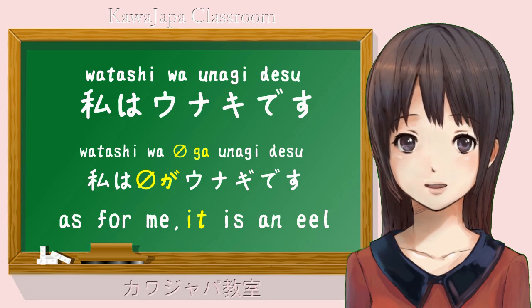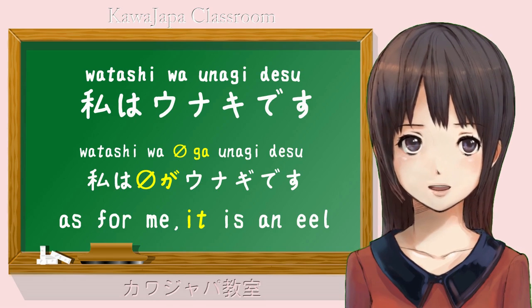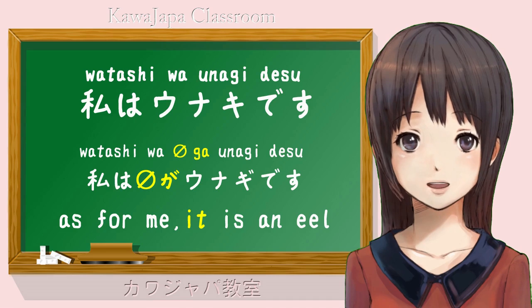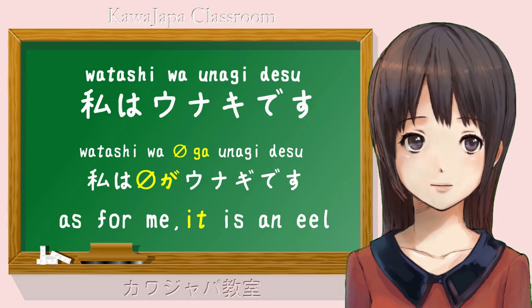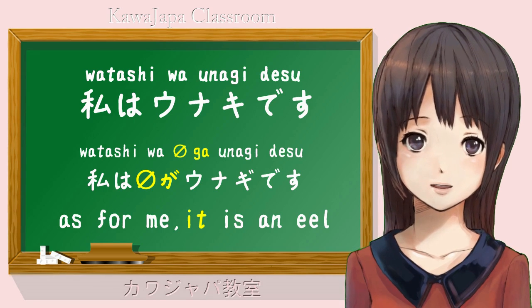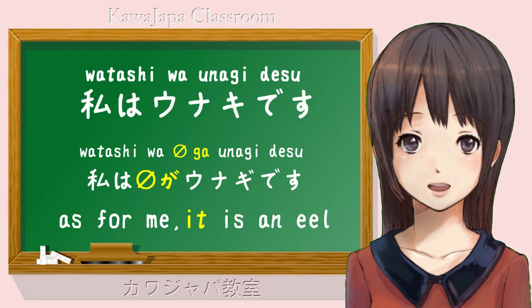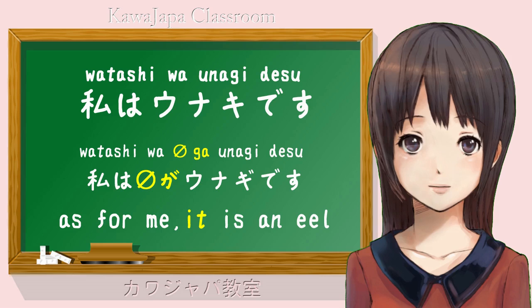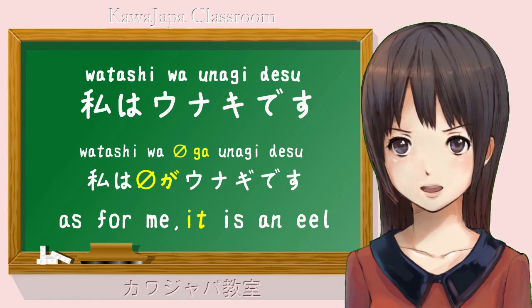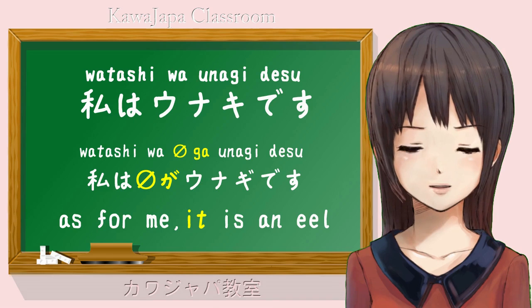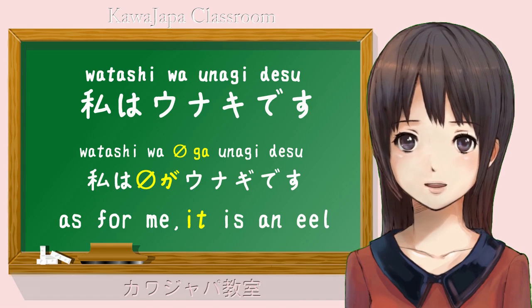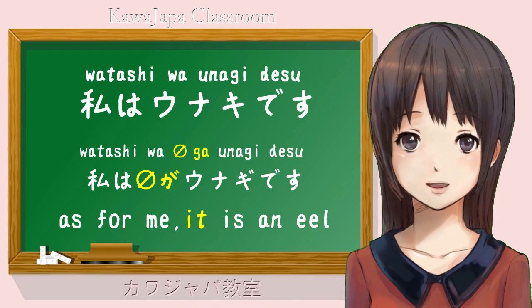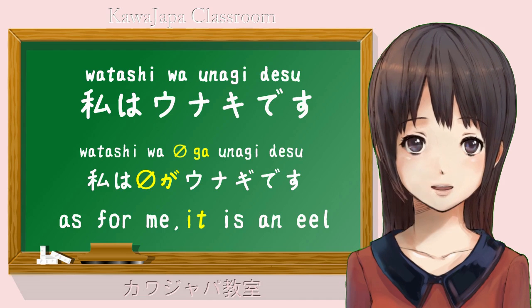私は0がうなぎです. So, even when the subject of the sentence has not been mentioned, we may still know it from context, and that defines the 0 pronoun. Now, some people may be thinking, isn't that very obscure in Japanese? How is one supposed to know that? Well, no, it's not obscure in Japanese. It's exactly the way it works in English.